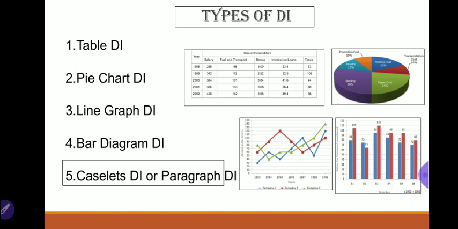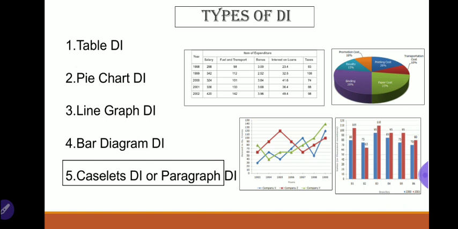Generally, there are ways to solve the Casslet DI. The information you can collect and put in one table, and then you can solve the questions. Secondly, you can analyze the data from the paragraph DI and prepare one Venn diagram and solve the questions.